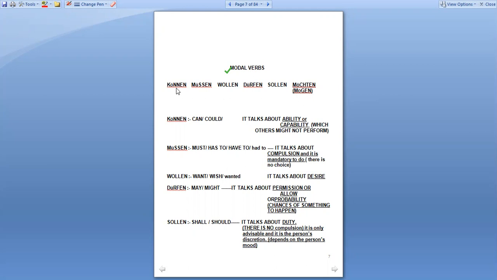First verb is können, second is müssen, third is wollen, fourth is dürfen, fifth is sollen, and sixth one is möchten. We call it mögen as well, right? So six verbs are there in German. We can also name seven verbs, like können, müssen, wollen, dürfen, sollen, and we can say möchten is a separate verb and mögen is a separate verb.